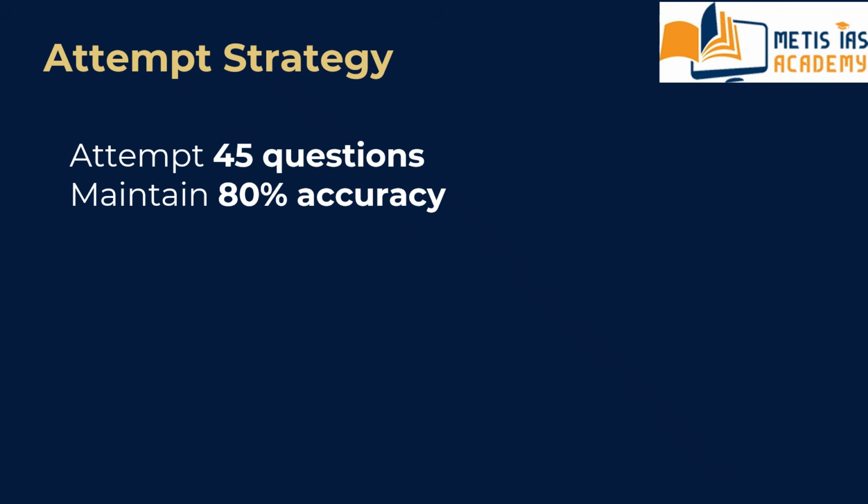What is the safe strategy to get 66 marks easily? Attempt around 45 questions with high accuracy, like 80% accuracy. You can qualify CSAT comfortably.